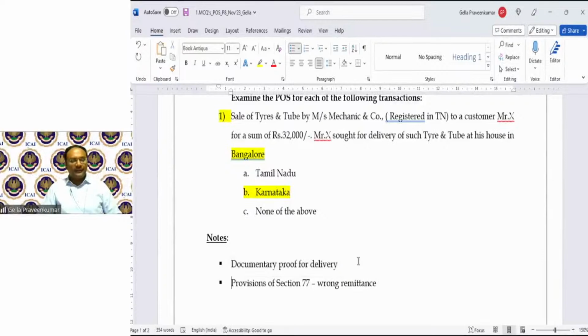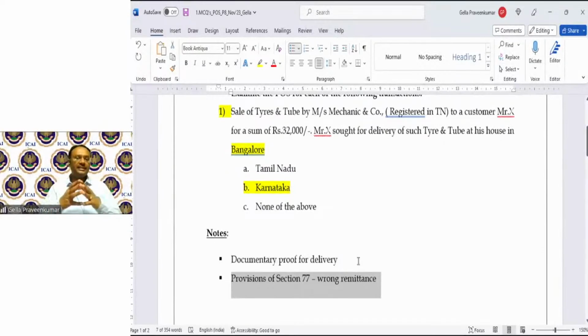Question number 2. For a moment, let's assume Sriram happens to be an accountant. Sriram has accounted this as an intra-state supply. He has charged SGST, CGST, Tamil Nadu. After a point in time, Sriram gets to know, I should have charged IGST, but by mistake I have charged CGST, SGST. Answer for that, don't worry. Make the proper remittance of tax called IGST. Whatever CGST, SGST you have remitted, claim a refund as per the provisions of section 77.